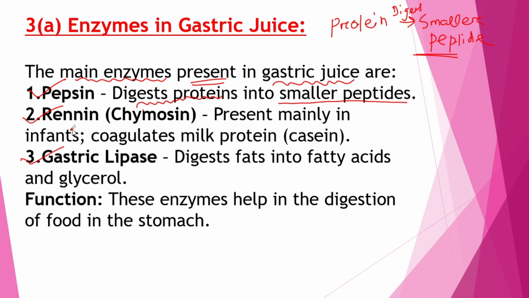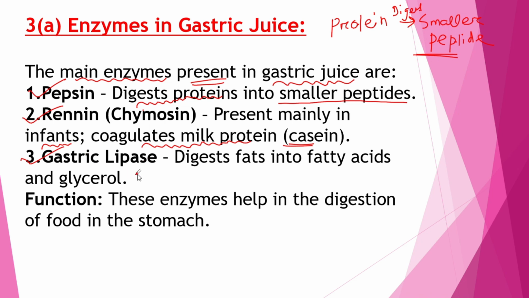And what are the functions of renin? Renin is present mainly in infants. In infants it coagulates the milk protein, that is casein. So milk protein is casein. Renin is present mainly in infants, which helps to coagulate the milk protein.